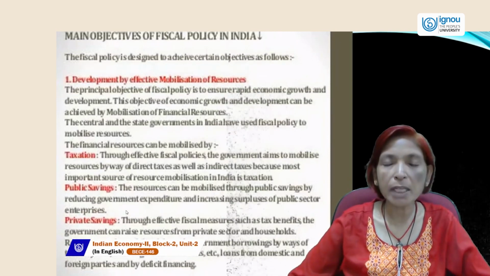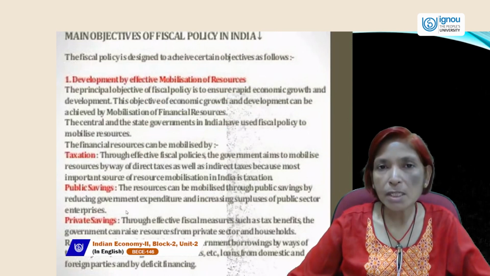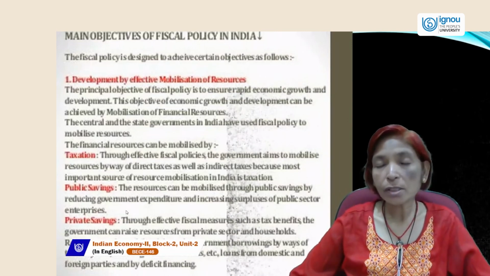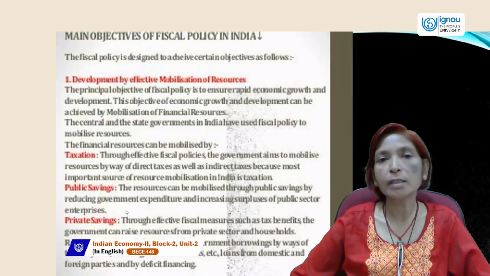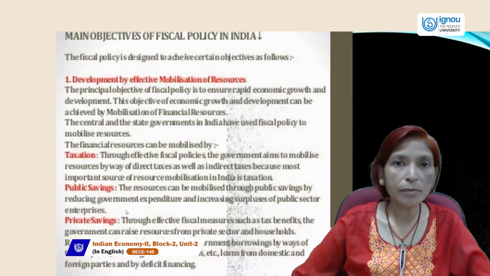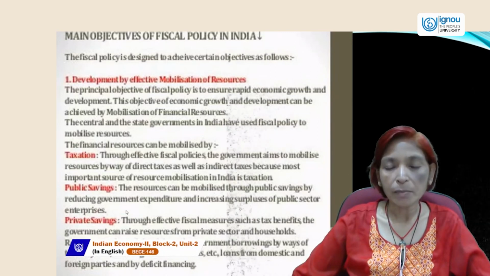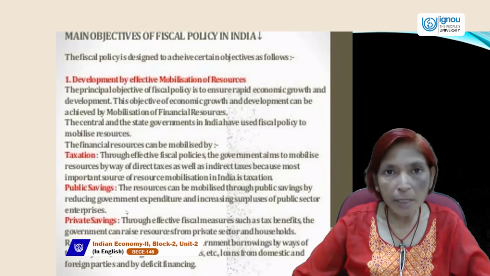Deficit financing is the main source of government earning. Because government has full control over each and every activity of the economy, and RBI is the bankers' bank, the government's bank.